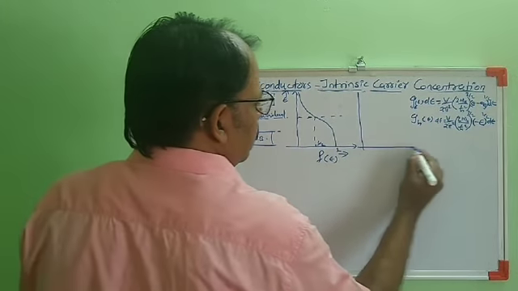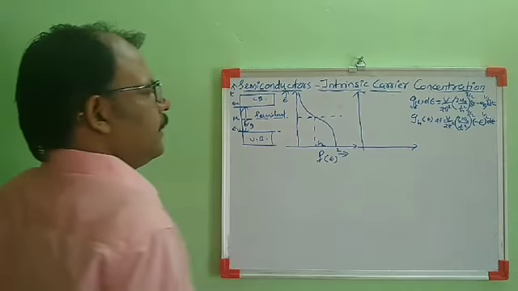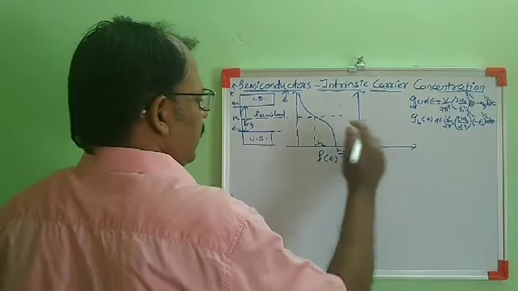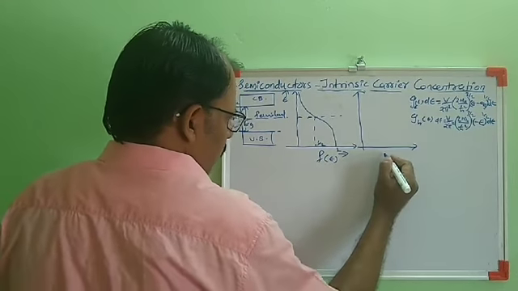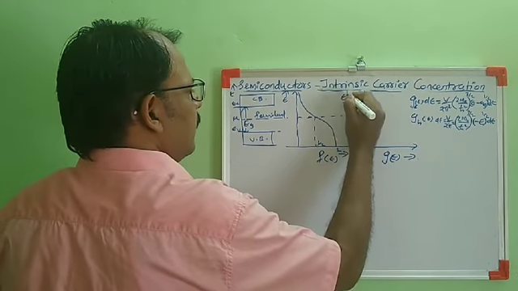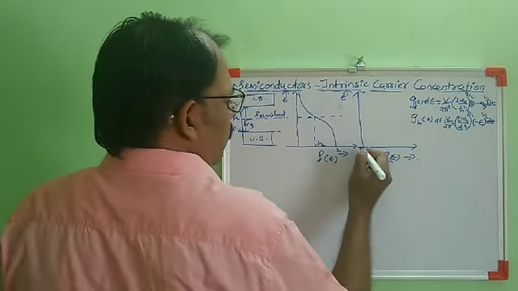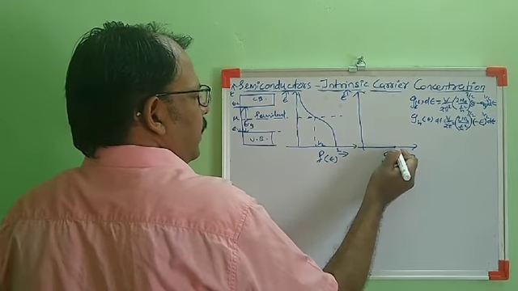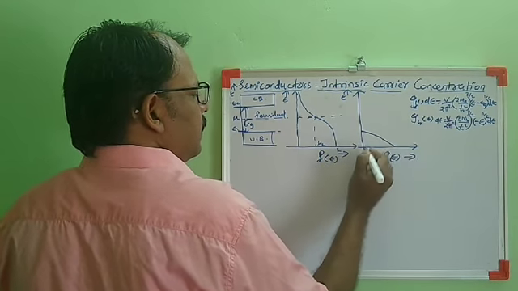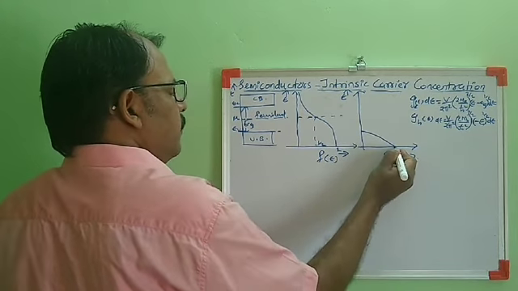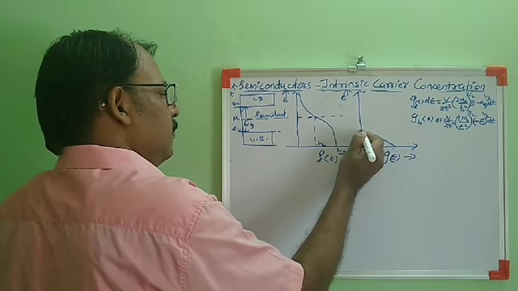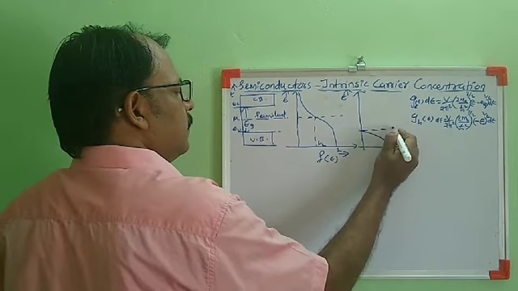Also I will draw the variation of density of states with the energy. I have already drawn that. Here I am changing the axis. In the X direction I am drawing the density of states g, and in the Y direction energy is taken. So for the variation, the density of states of holes in the valence band is maximum at the bottom, and it decreases and becomes 0 when this level is EV.